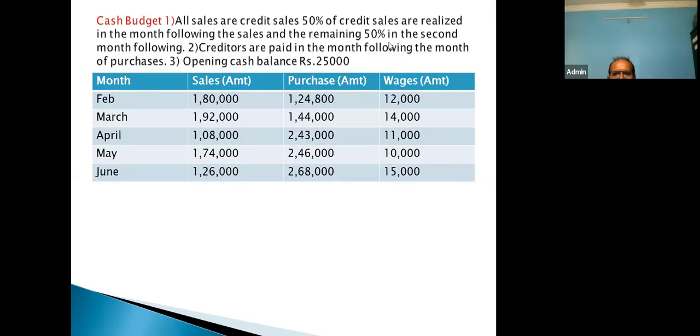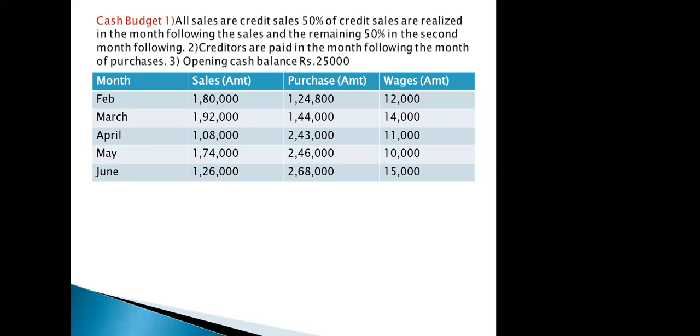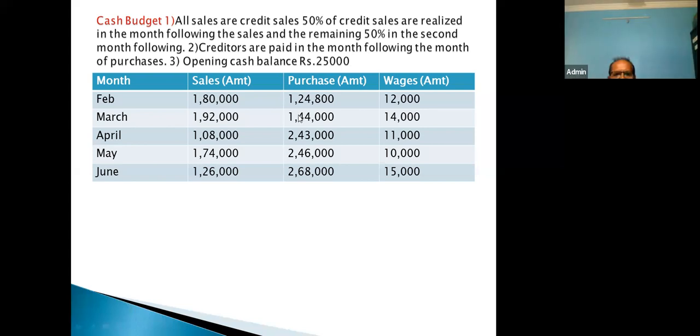Now let us understand the outflow of this company. In the second information we have been given that creditors are paid in the month following the month of purchase. So in April we will be paying the purchases of March. Creditors are nothing but purchases, and debtors means sales.